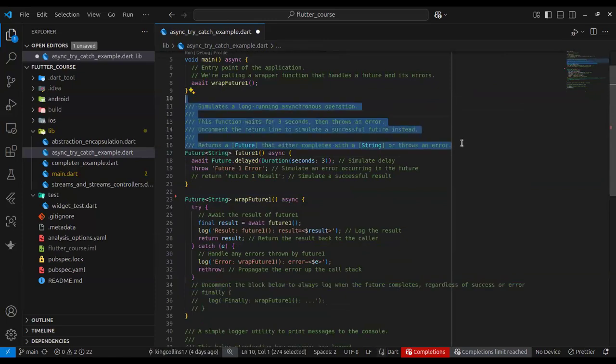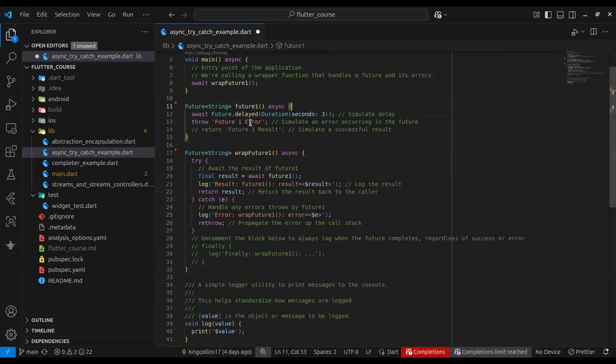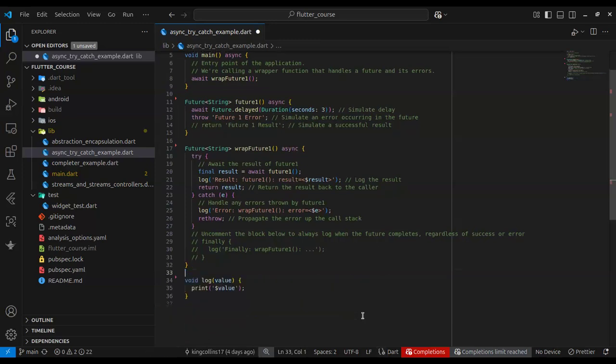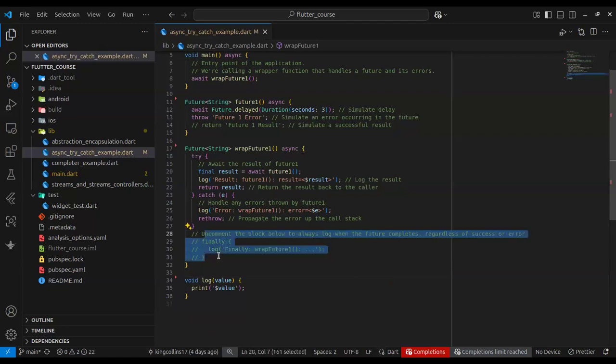So the definition of future one throws an error after a 3 second delay, right? And because we are awaiting it inside wrap future, any error that is thrown is going to be caught and logged using this log function. But if you forget to await it, the error is not going to be caught inside this try catch block. And I also mentioned the use of finally, right? Finally is a block that runs whether your future resolves with a value or your future resolves with an error, provided that you do not rethrow.